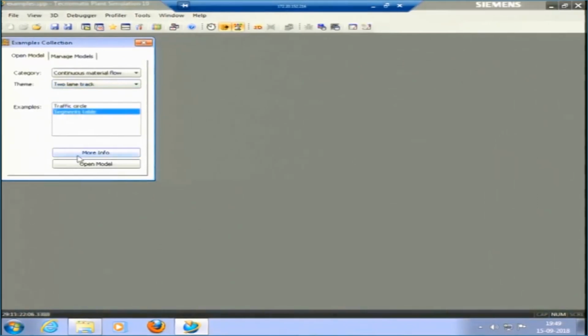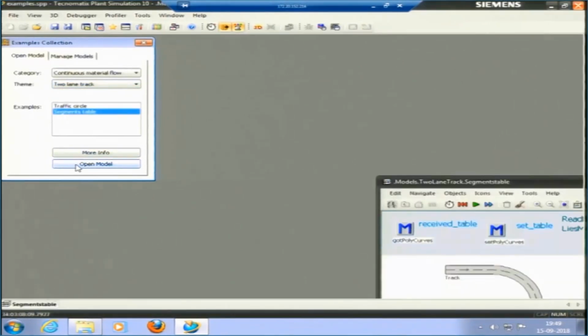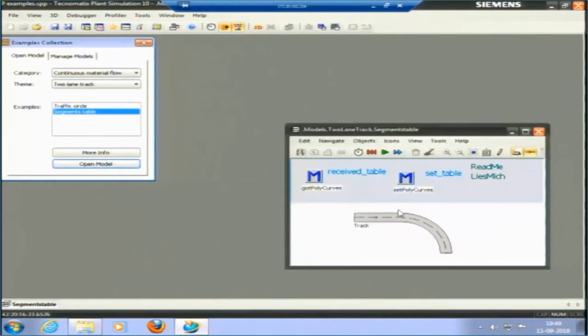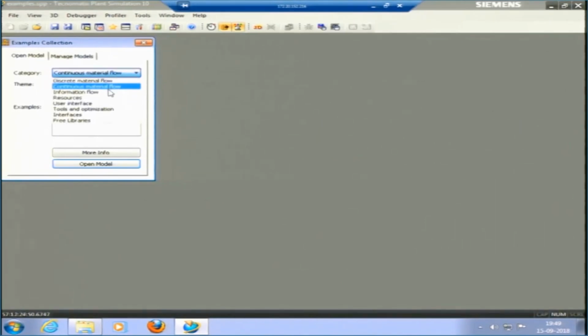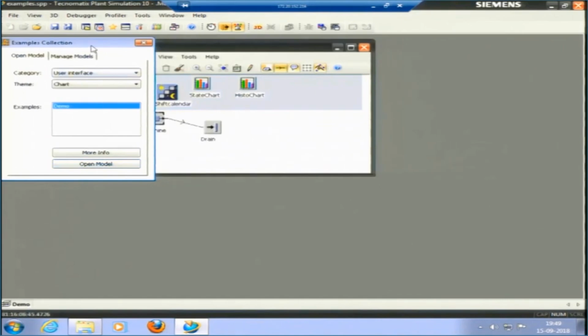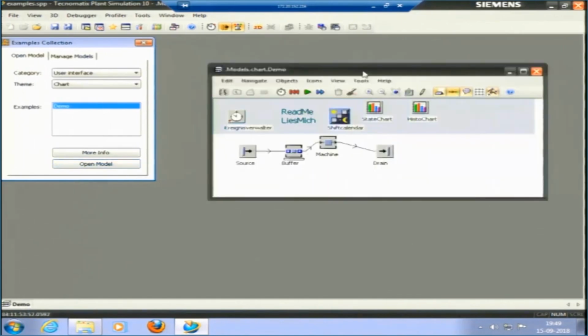So, segment table, open model. This is just showing a track, okay, how the track is built. So, let me pick user interface, okay, dynamic statistics, display panel or chart, open. So, in this model we can see